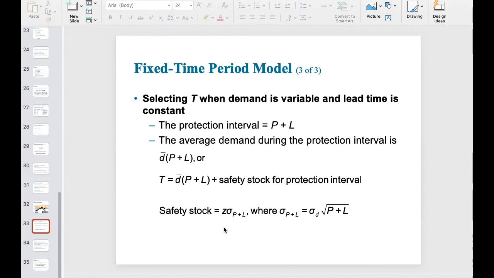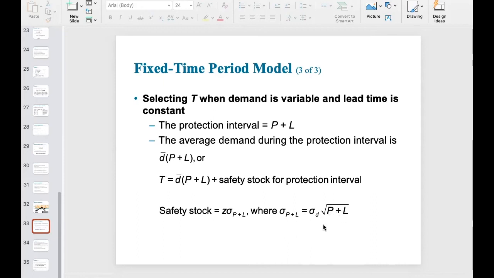However, since we are calculating the sigma for the whole production interval, we need to incorporate both the regular period and the lead time. So sigma P plus L equals the daily market demand standard deviation times the square root of P plus L, instead of only L itself. That's the only difference here.